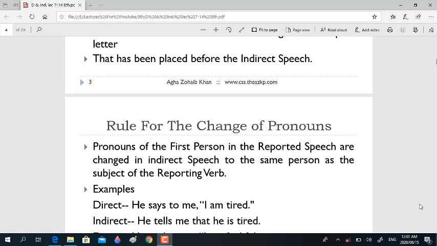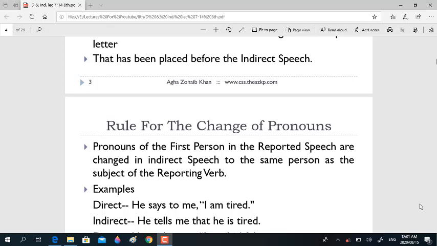It means that the first persons in the reported part will change according to the subject of the reporting speech. Second persons in the reported part will change according to the object of the reporting speech. If the object is not given in the reporting part, then the second person, that is you, has to change into first person or third person, but grammarians recommend that you should follow the sense of the sentence, which pronoun would be appropriate.